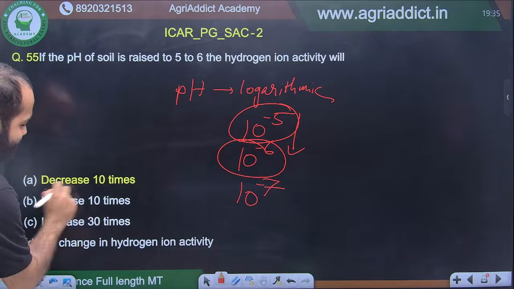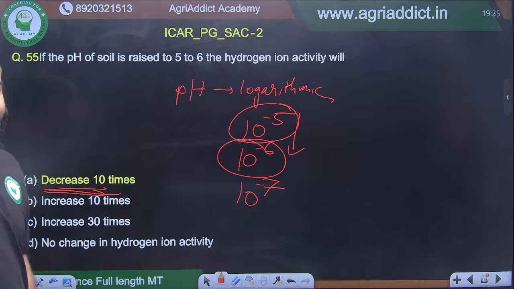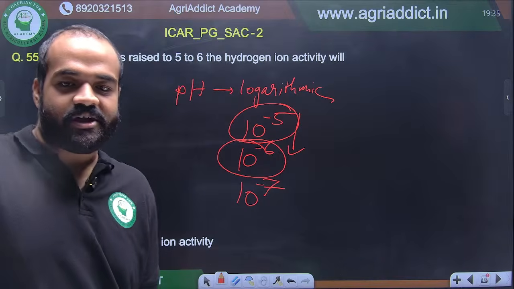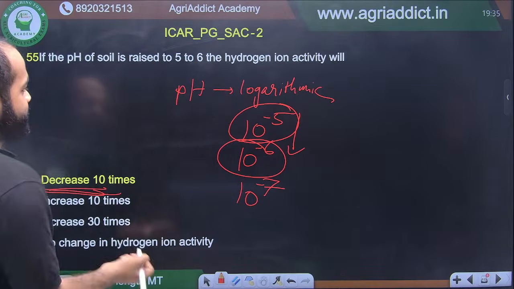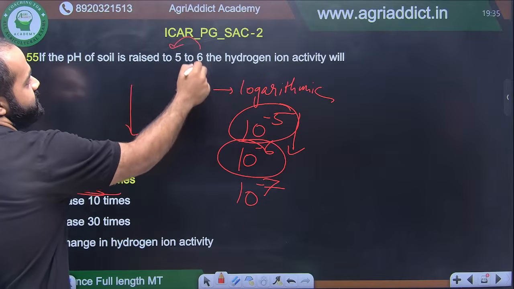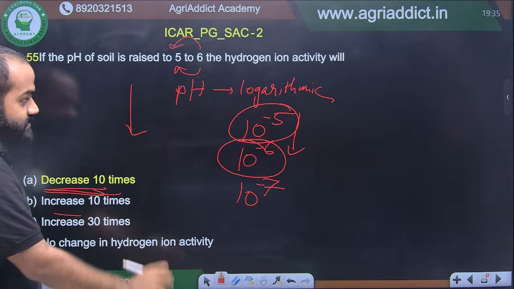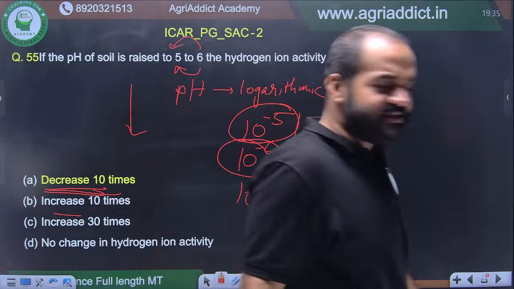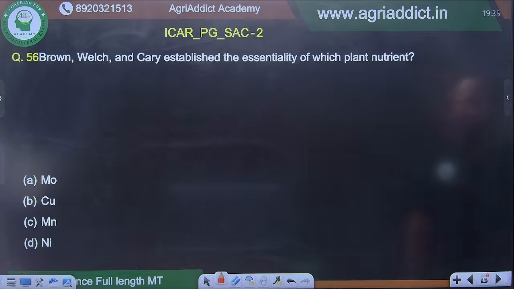So it decreases. If pH is increasing, then alkalinity is increasing. The hydrogen ion activity will decrease. Whereas if pH is decreasing, then hydrogen ion activity will increase. If it was opposite, 6 to 5, then it would have been increase. All right. I think these are very easy and very basic, nothing to think about.